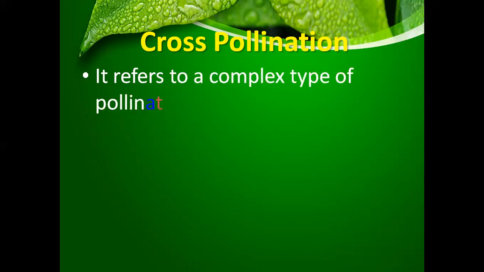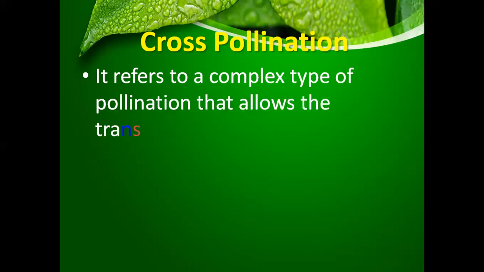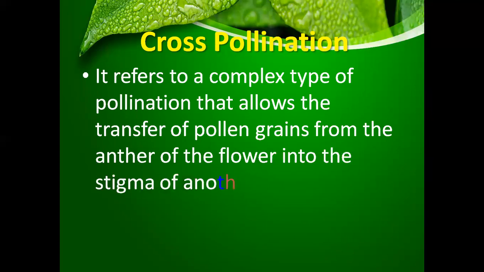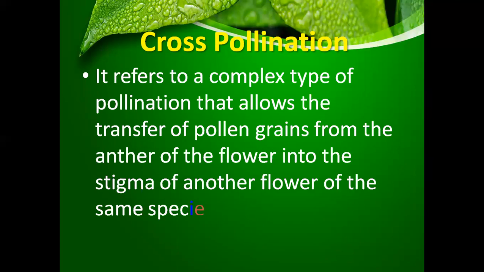Self pollination was very basic, but cross pollination refers to a complex type of pollination that allows the transfer of pollen grains from the anther of the flower into the stigma of another flower of the same type or of the same species. All right. So flowers have to be of the same type, but they could be on two different plants.